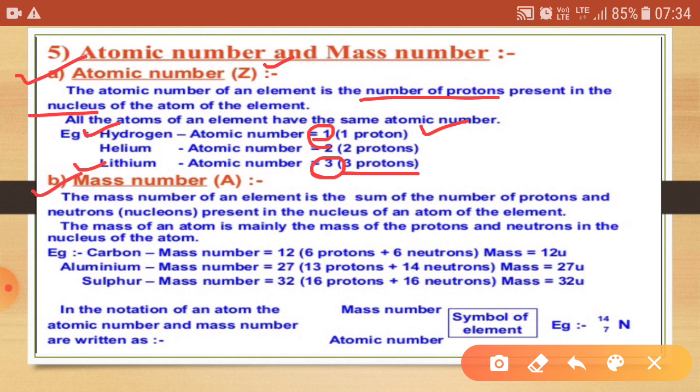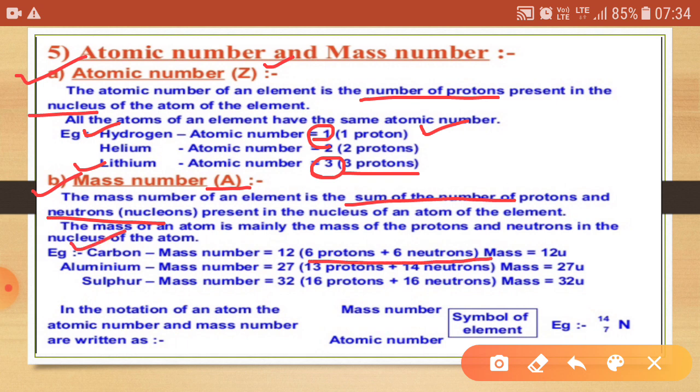Similarly, what about the mass number? Mass number is denoted by the capital A and is defined as the sum of the number of protons and neutrons, or nucleons, present in the nucleus of an atom. We can calculate it by the formula: number of protons plus number of neutrons.